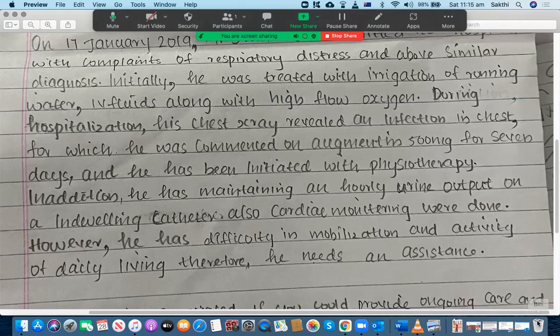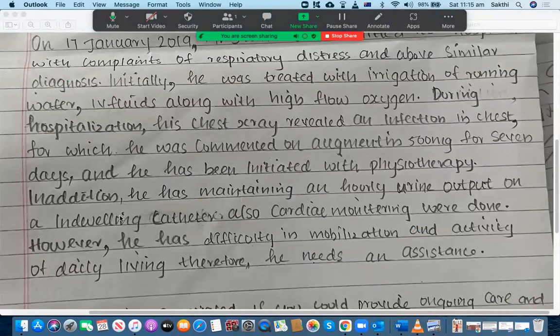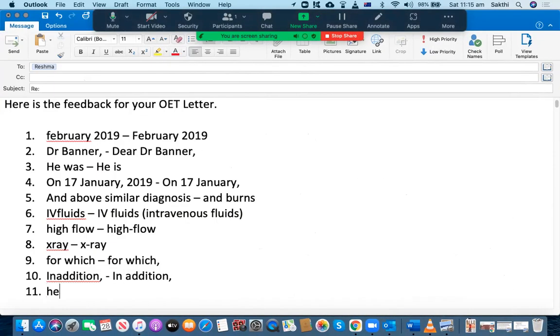All right, and then "in addition." I don't know why many people write it incorrectly. "In addition" is not one word. Though you speak it together as one word, it doesn't work like one word when you have to write it down. You have to write "in," then a space, then "addition," and then a comma. This is what you have to write, please. Remember that every word needs to be written correctly. All right. So, "in addition, he has maintaining." No, this is wrong. This is absolutely wrong. The reason is that we can't use "he has maintaining."